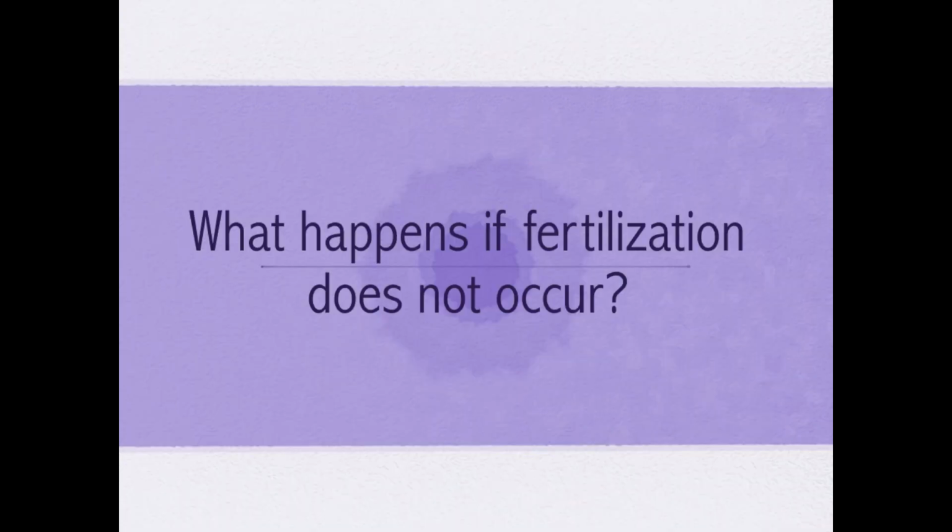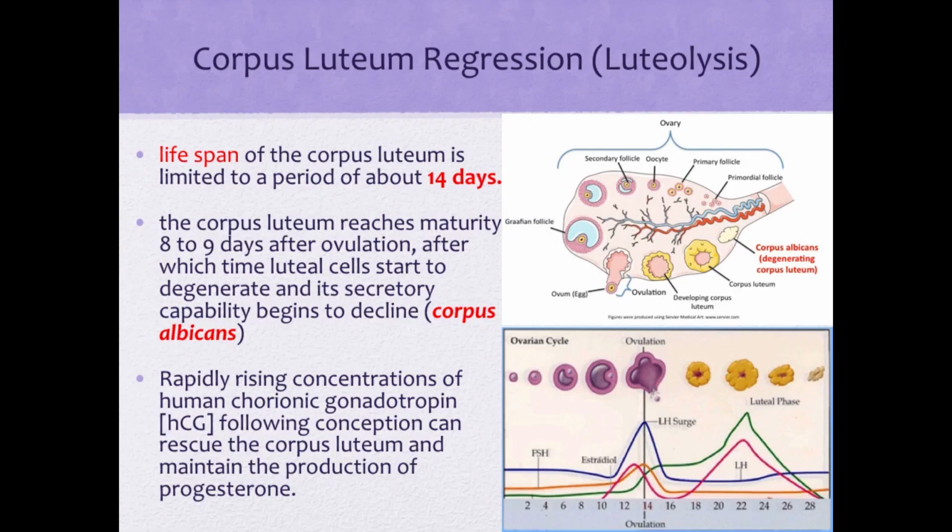So what happens if fertilization does not occur? The answer to that question: the corpus luteum regresses, or this is what we call the process of luteolysis. The lifespan of the corpus luteum is limited to a period of about 14 days, and this is also the reason why the luteal phase of the menstrual cycle is only about 14 days in length.